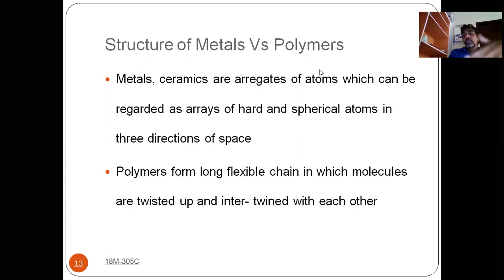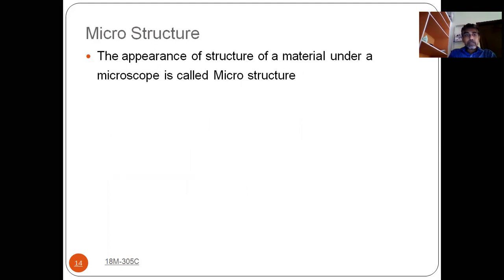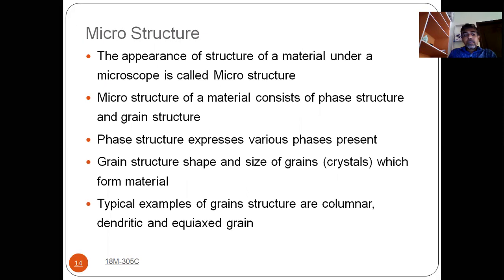It is not in our syllabus, but without knowing these things, we are unable to understand what is meant by space lattice and what is meant by unit cell. That is why we should understand these basic concepts of structure of materials and microstructure. What is meant by micro? It means very small. Without using a microscope, we are unable to see it properly. That type of structure is known as microstructure. The appearance of the structure of a material under a microscope is called microstructure.